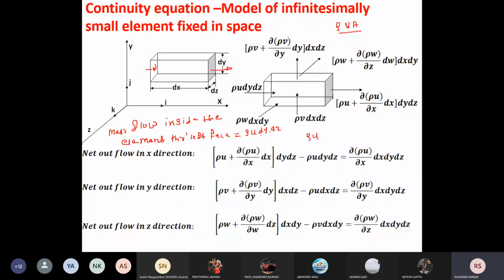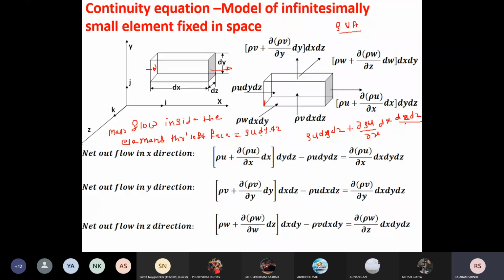Here this is the mass flow at this face, that is the left face, plus the derivative of that mass flow at the left face, into the area. This is dy dz.